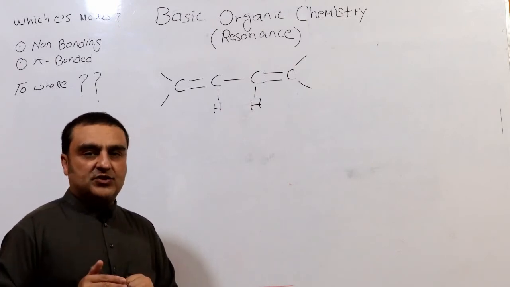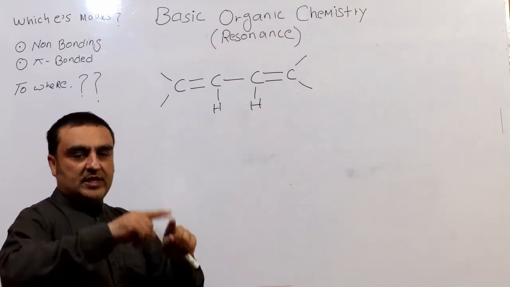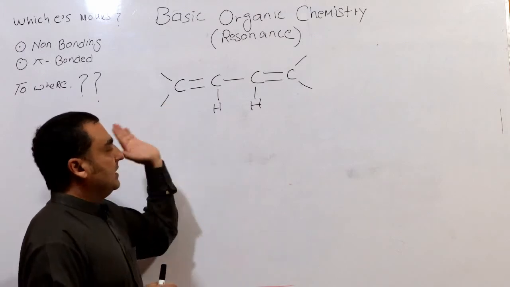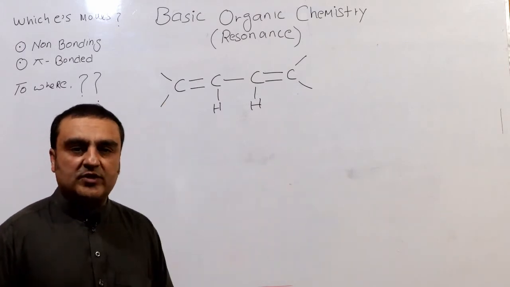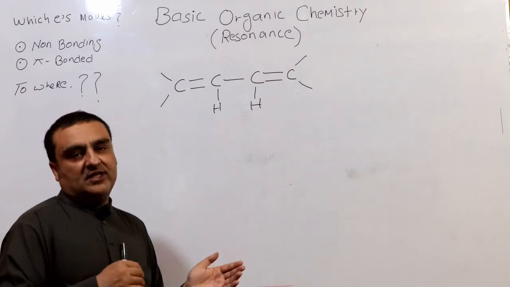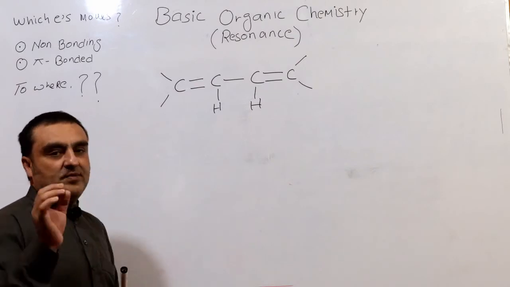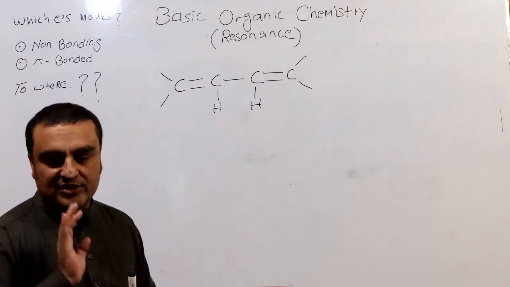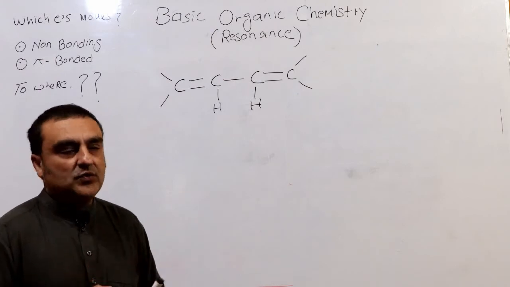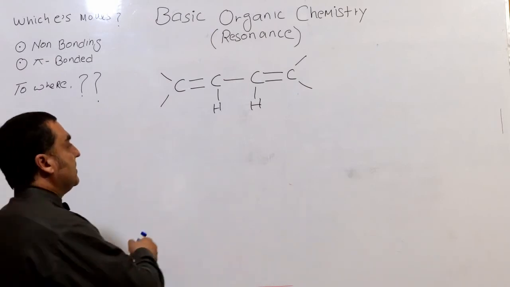At the end of the lectures you will see that this arrow pushing, or this back and forth movement of the electron, is not necessary. It is not that relevant in the scientific world, but it will help us to understand the reactivity, which is our goal. So let us move those electrons.